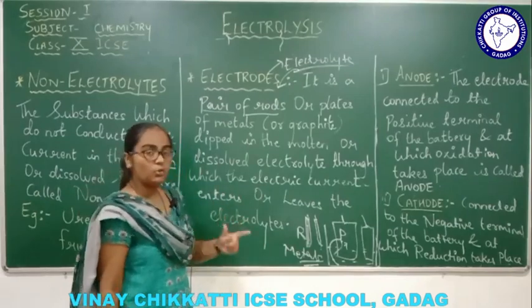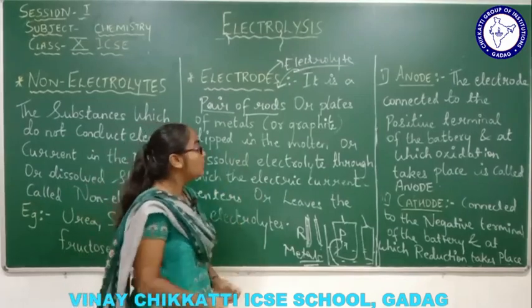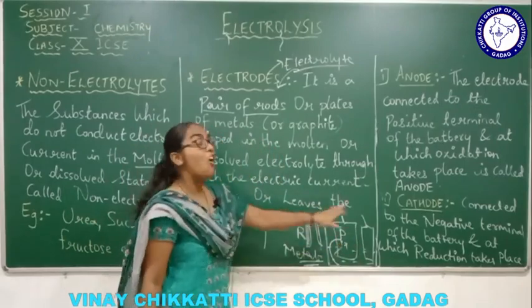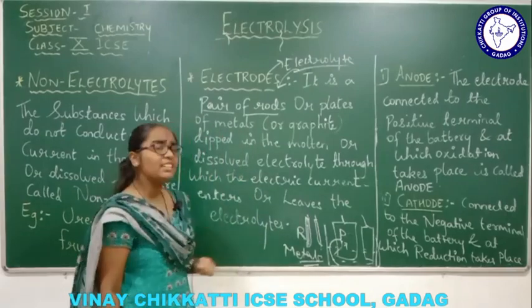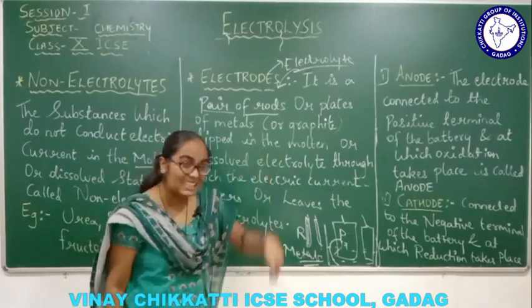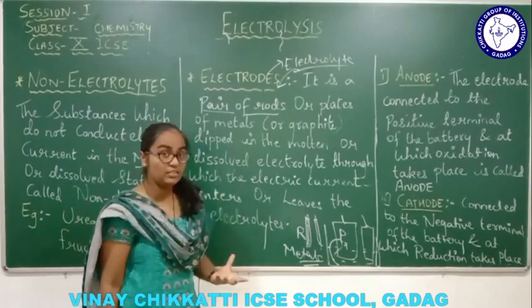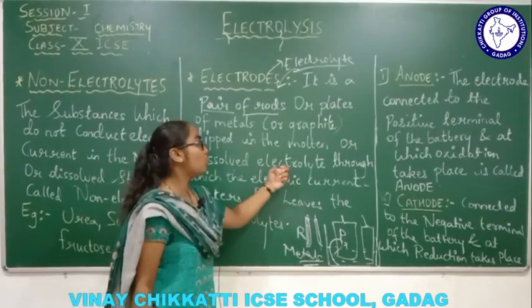Now what was an electrode? I'll repeat once again. Electrodes are nothing but a pair of rod-shaped or plate-shaped metals. Where do they have to be located? They have to be dipped into the dissolved solution or molten state of the electrolyte, right?